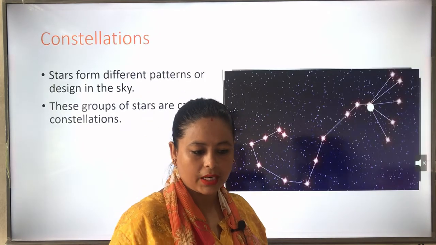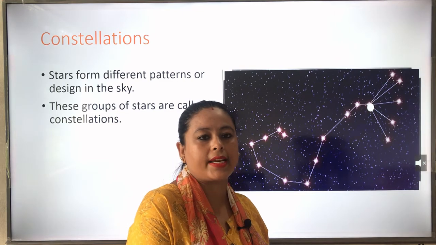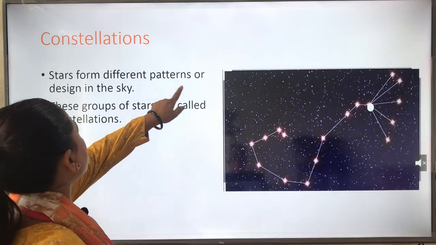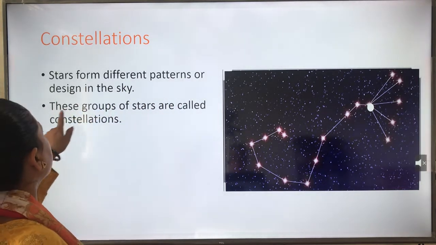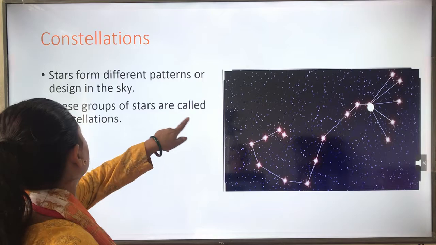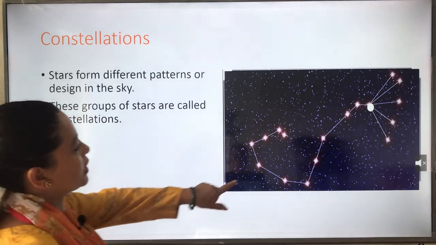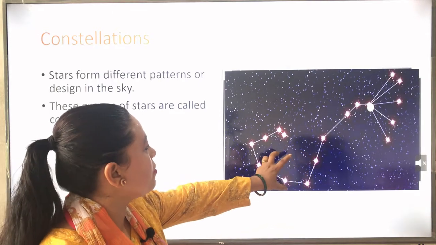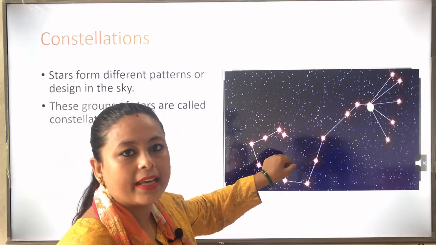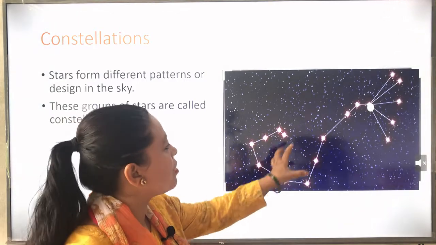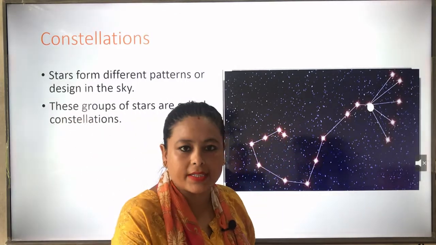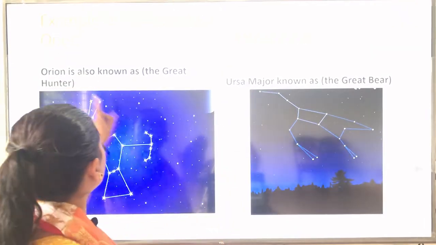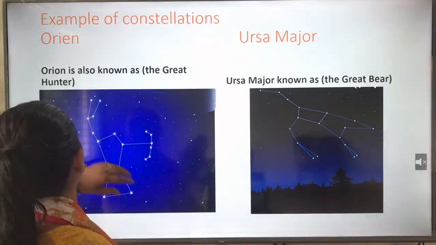Now next one is constellation. Stars form different patterns or designs in the sky. These groups of stars are called constellations. So you can see the picture here. The group of stars forms a design or pattern in the sky, and that design or pattern is called a constellation. Understood? So here are some examples, Orion and Ursa Major.